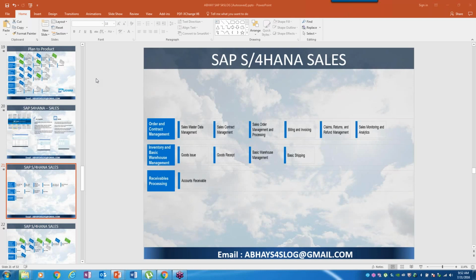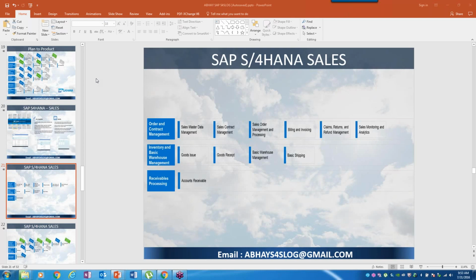Yeah, Abhay, my simple question is, you are saying that R3 will be there, and we are also going to implement Fiori to work in SAP S4 HANA, right? So how will it get affected in the future for Indian business?